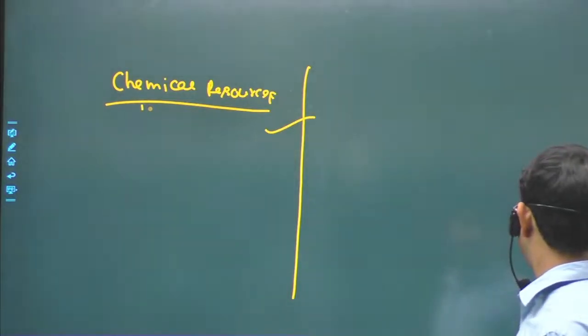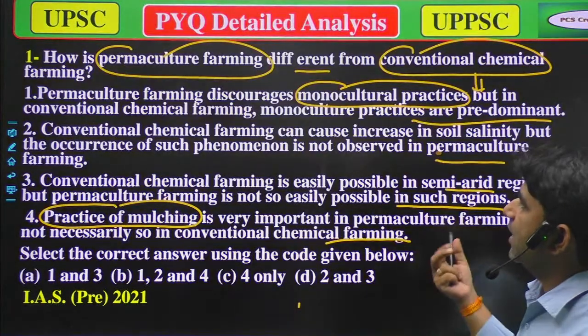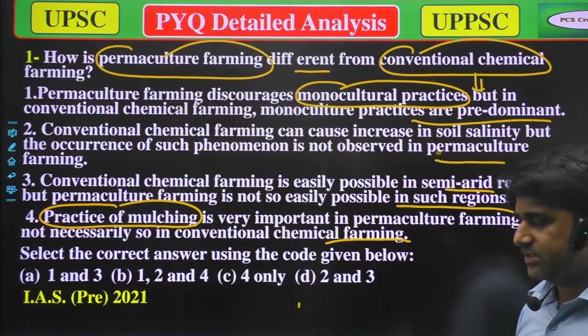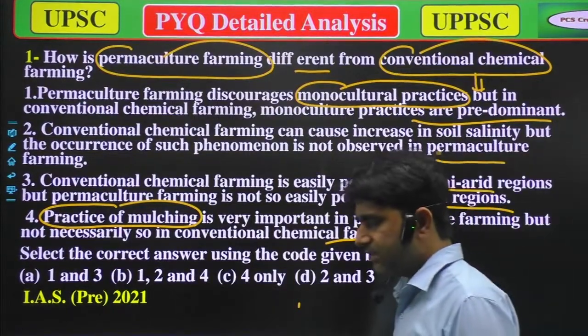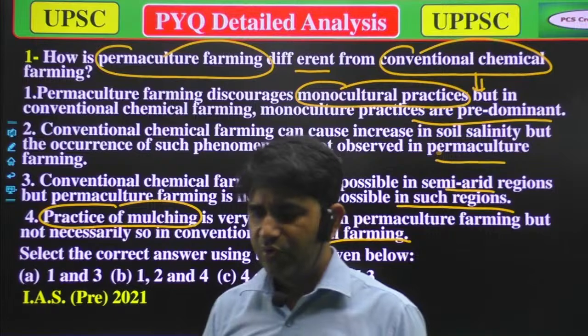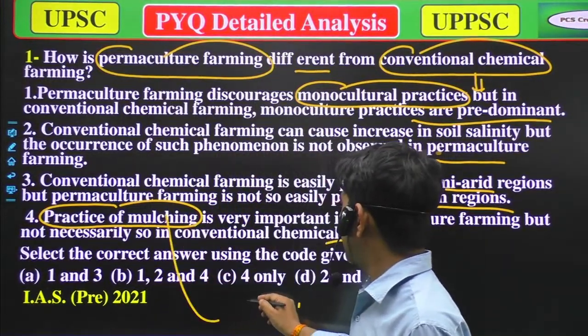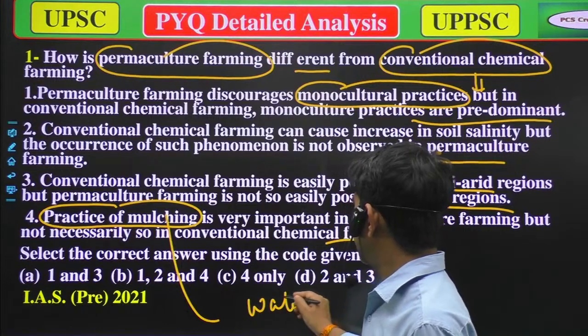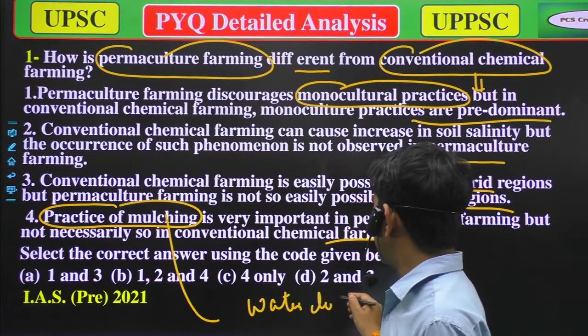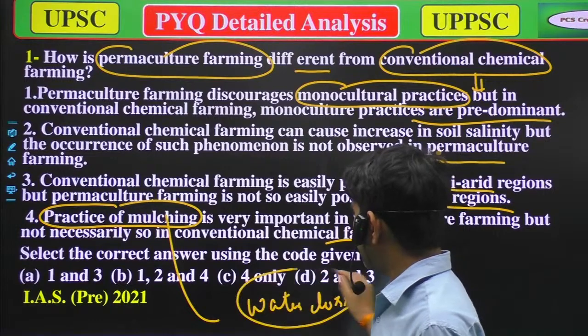Our next word was practice of mulching. Mulching is a type of practice in which we reduce the water loss by some mechanical practice, which is known as mulching.